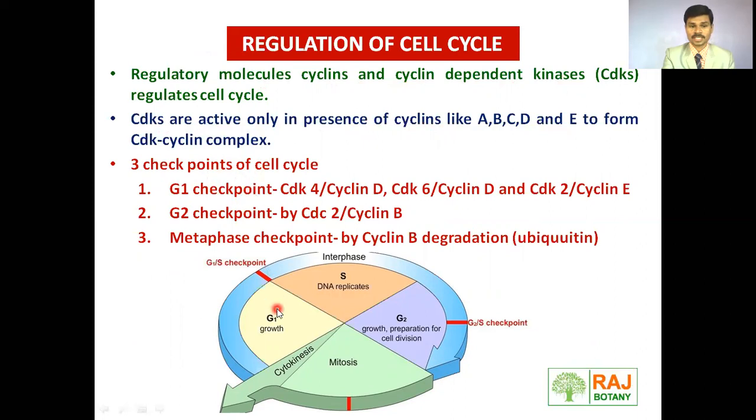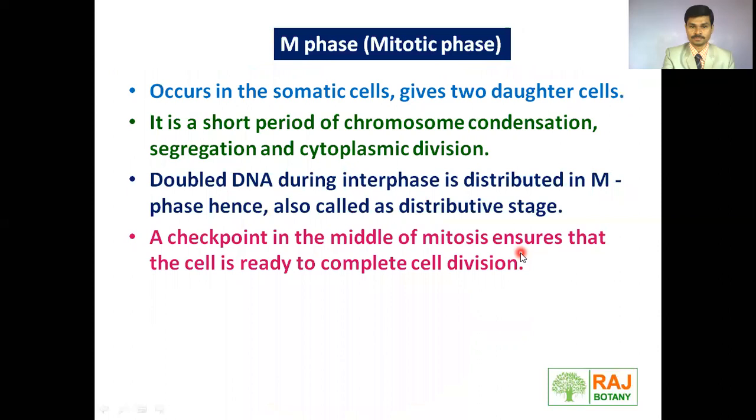First, the G1-S phase checkpoint, which is regulated by CDK4-cyclin D, then CDK6-cyclin D and CDK2-cyclin E. The next checkpoint is the G2 checkpoint, regulated by CDC2 and cyclin B. Then the third checkpoint, during metaphase or the M phase, is regulated by the cyclin B degradation ubiquitin checkpoint.